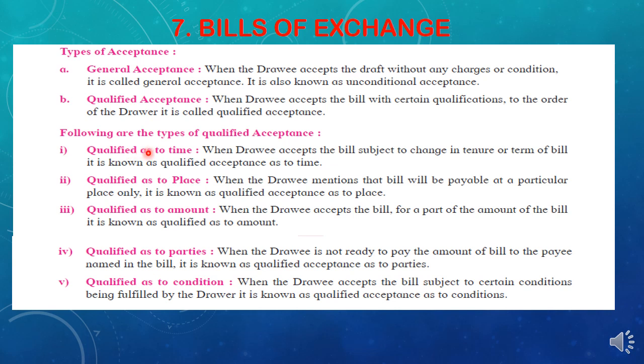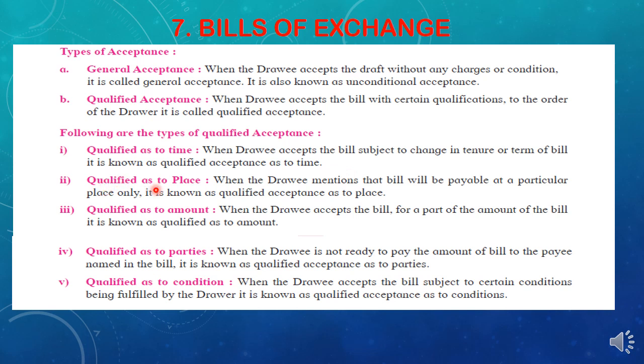And here are the types of qualified acceptance. First, the drawee will make the changes in time. If the drawer has written 2 months and the drawee demands 3 months, then the drawer has to make the changes in time. So that is known as a qualified acceptance as to time. When the drawee accepts the bill subject to the change in the tenure or the term of the bill, suppose 2 months was drawn but he wants 3 months in place of 2 months, that is known as a qualified acceptance as to time.